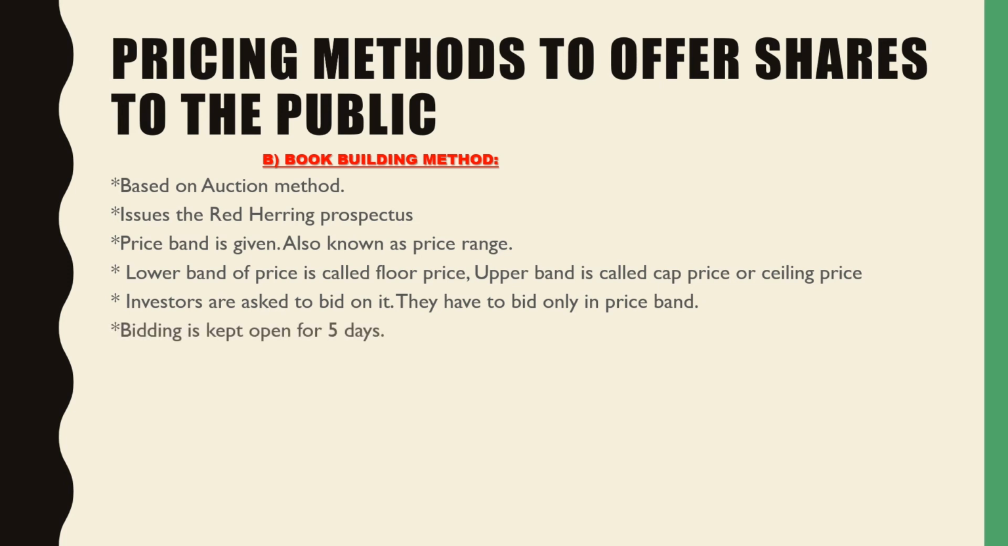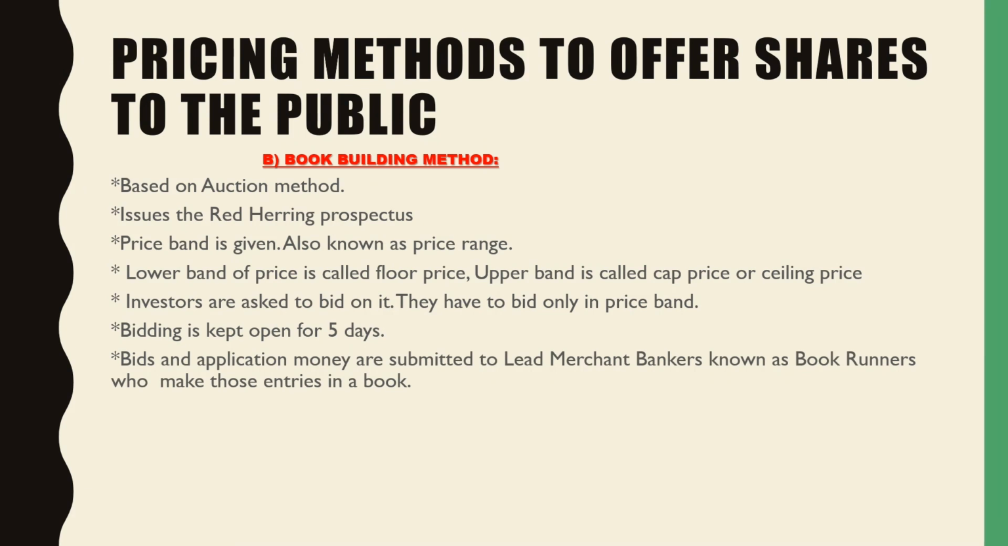Then this bidding is kept open for 5 days. This red herring prospectus is going to be kept open for 5 days. That is, the people are going to bid for the shares for 5 days only. It is not like the regular prospectus. Then after this, the bids and application money are submitted to the lead merchant bankers known as the book runners.